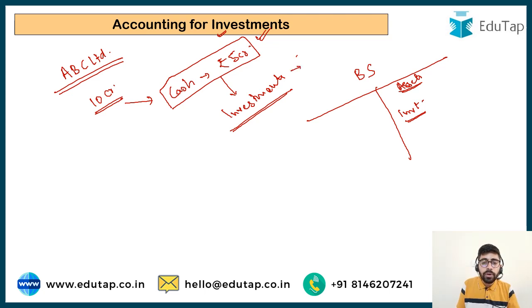Suppose this 5 crore was put in the shares of Reliance Limited, and now the value of the shares of Reliance Limited has changed. Now suppose the value is 5.5 crore, or now the value may even be rupees 4.5 crore. So how do we account for the investments while preparing the balance sheet, while preparing the financial statements? This is something we wanted to know, and this is something which is provided in the accounting standard 13.